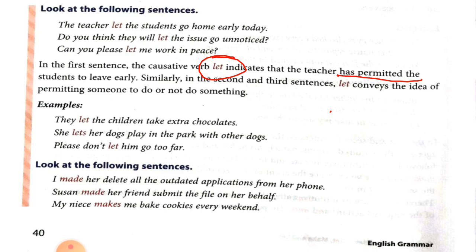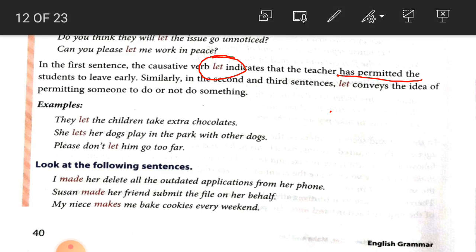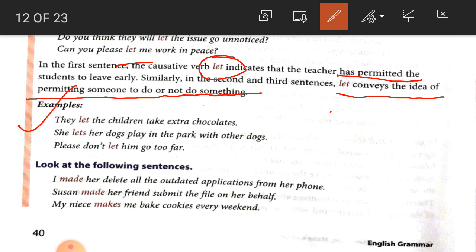Number 3, can you please let me walk in peace? It means, can you permit me to walk in peace? So we get here that let conveys the idea of permitting someone to do or not to do something. This is very important: let indicates permission.